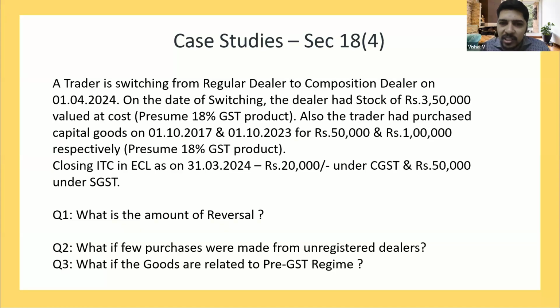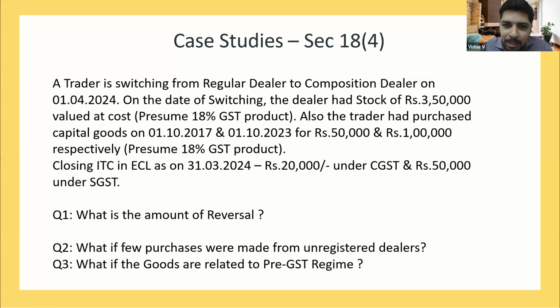Therefore, the stock available with me doesn't have any inputs on which credit was availed. Therefore, there will not be any reversal. This is my interpretation. Section 18(4) read with Rule 44(1) says that where input is availed.